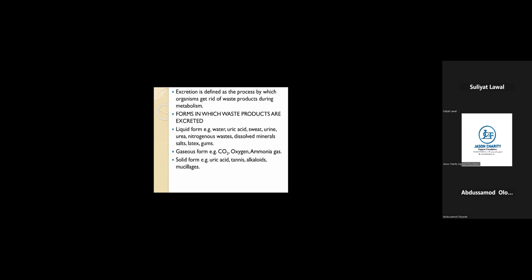The gaseous forms of excretion are carbon dioxide, oxygen, ammonia, etc. All of these are the gaseous excretion. The solid forms include uric acid, tannins, mucilage, colloids. This is colloids, common in plants. So all of these are being produced.